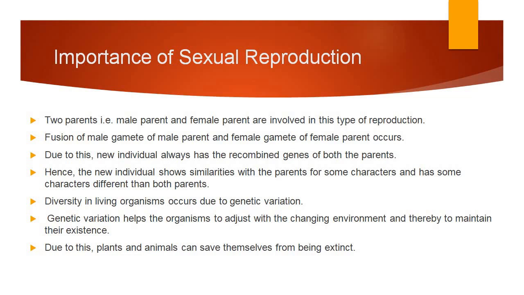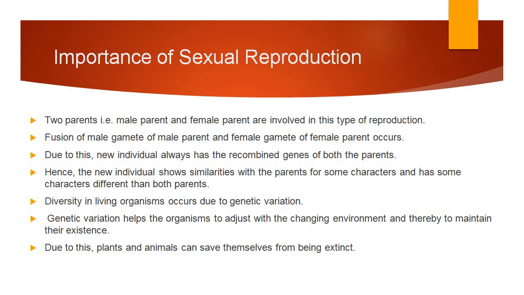So the importance of sexual reproduction is, here two parents are always involved, that is the male parent and the female parent. Fusion of male gamete and female gamete always occurs during sexual reproduction. Whatever new individual gets produced will have the genes of two gametes. The female gamete comes from the mother, and the male gamete comes from the father.